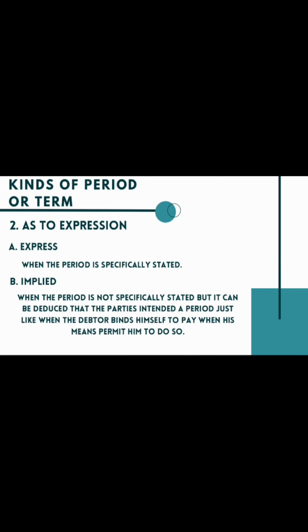Number 2 is expression. So A is express, when the period is specifically stated, and B is implied, when the period is not specifically stated, but it can be deduced that the parties intended a period, just like when the debtor binds himself to pay when his means permit him to do so.